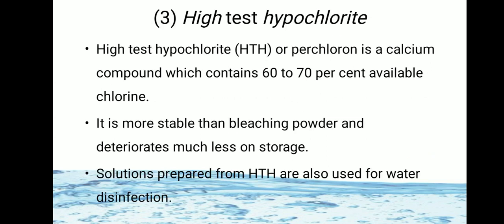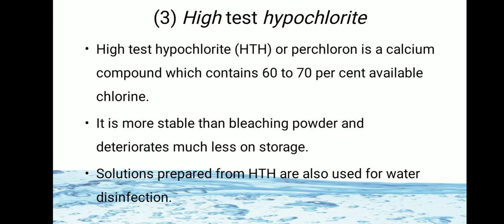Third disinfectant used is high test hypochlorite. The high test hypochlorite, or perchloron, is a calcium compound which contains 60 to 70% available chlorine. It is more stable than bleaching powder and it deteriorates much less on storage.